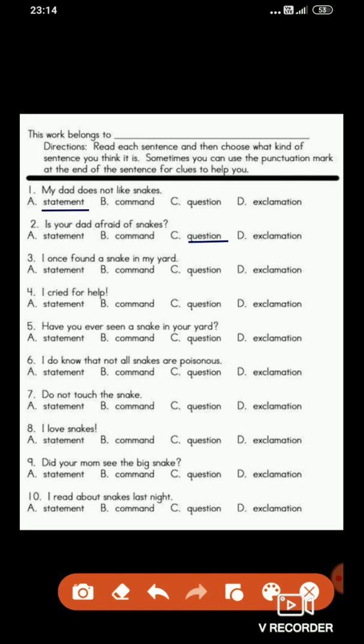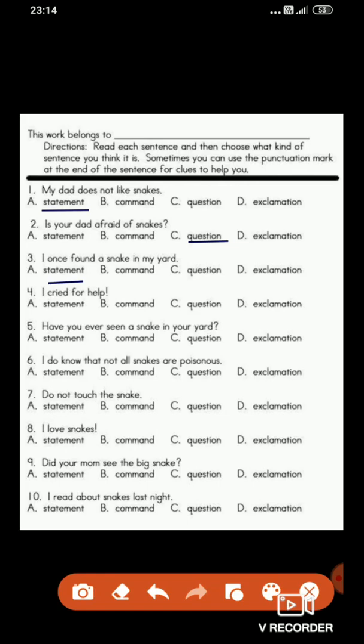Third, I once found a snake in my yard. What do you think, which kind of sentence is this? Statement, command, question or exclamation? Good, this is a statement because a simple statement is given which tells about something, and it is also ended by the full stop.